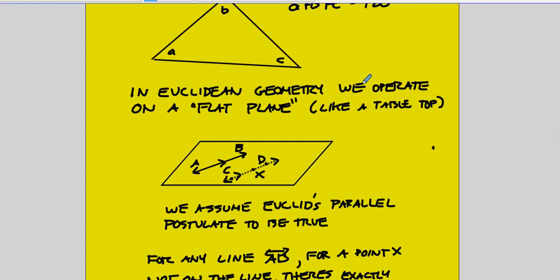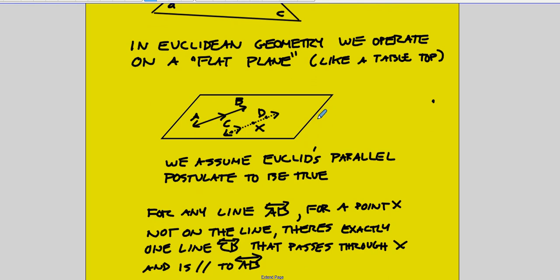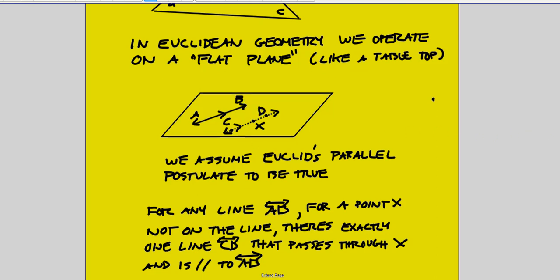In Euclidean geometry, we operate on a, quote, flat plane, unquote, like a tabletop. Very important to Euclid's geometry was his parallel postulate. We will assume his parallel postulate to be true, which essentially stated, using my diagram here, for any line AB on a plane, and a point X not on that line, there exists exactly one line CD that passes through X and is parallel to line AB. Parallel means does not intersect.